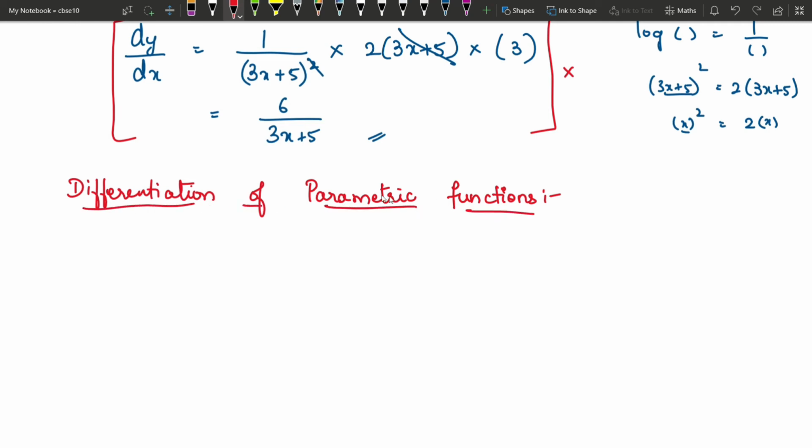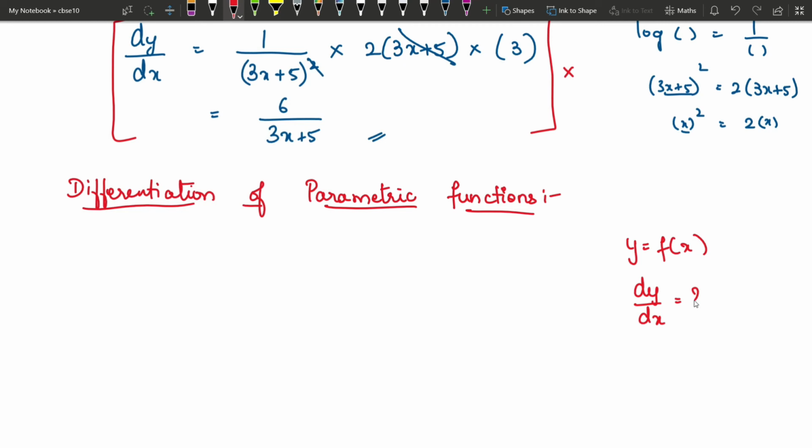So what is this parametric function? You will have a third parameter. See, so far you had only one function. You had something like y equals f of x, and so far what you had learnt is, you had one function y equals f of x and you differentiated y with respect to x. This is what you have learnt. In case that function is a complex function, if it is a composite function, a function of a function type, then you have used substitution. But basically y was a function of x. You had only one function given in the question.